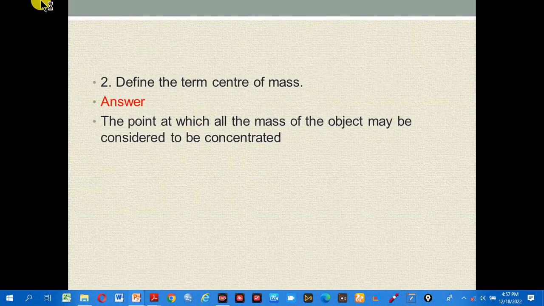Okay, number 2. Define the term center of mass. Look at the answer. The point at which all the mass of the object may be considered to be concentrated.